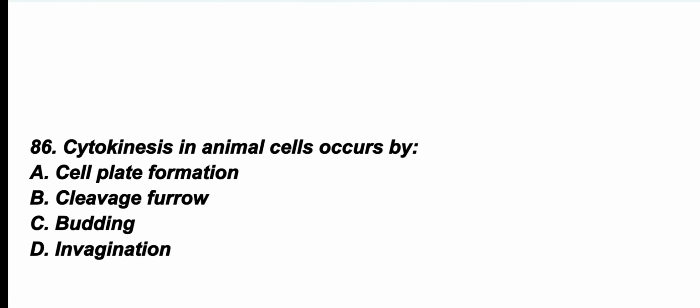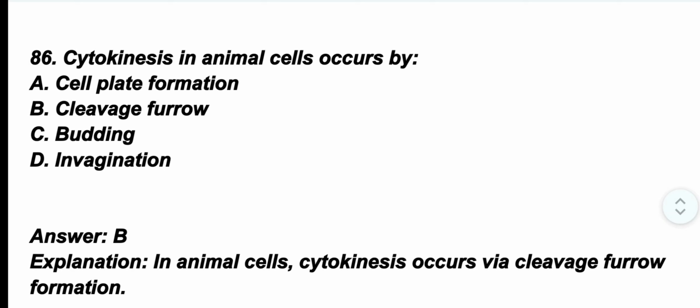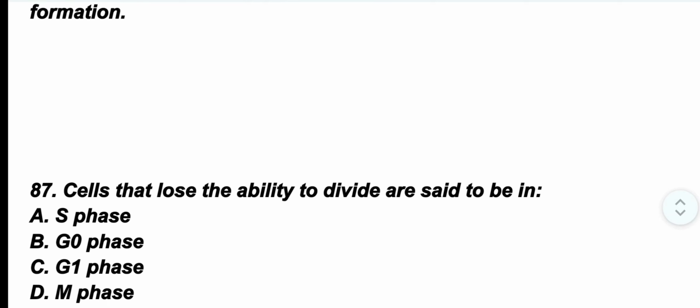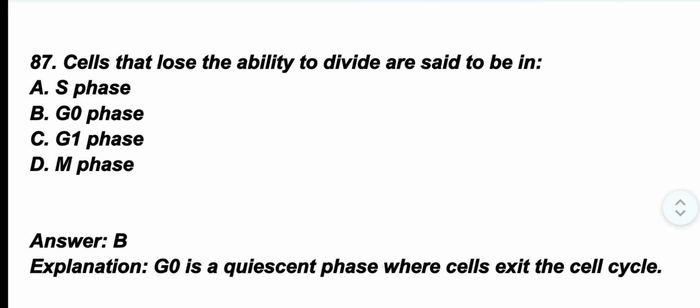Question number 86. Cytokinesis in animal cells occurs by. The correct option is option B, cleavage furrow. In animal cells, cytokinesis occurs via cleavage furrow formation. Question number 87. Cells that lose the ability to divide are said to be in. The correct option is option B, G0 phase. G0 is a quiescent phase where cells exit the cell cycle.